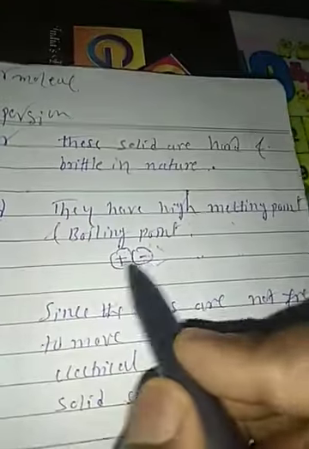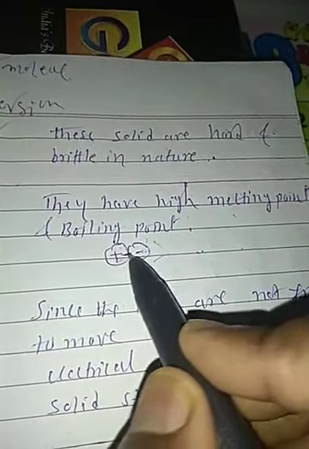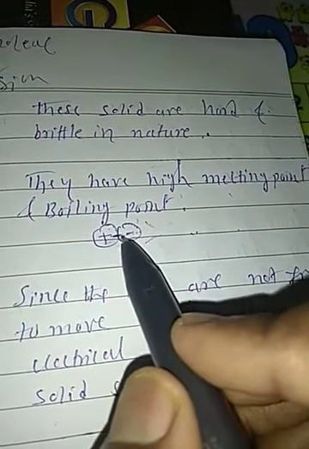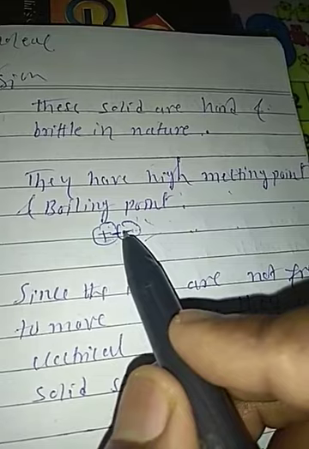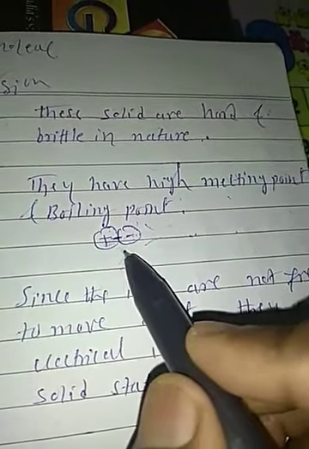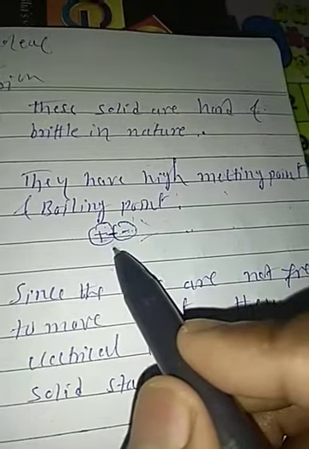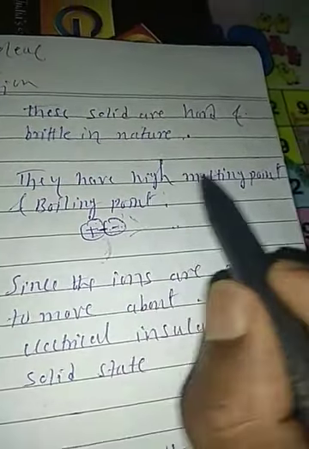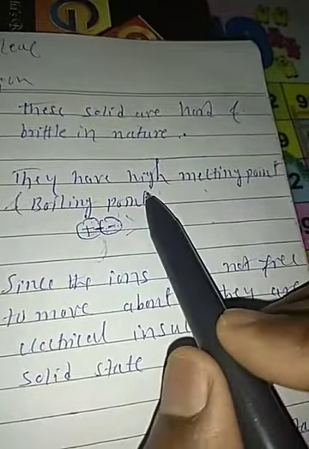If the attraction between them is strong, then to move the particles far apart from each other we have to apply more temperature. At high temperature it is going to melt. That is the high melting point. Understood, students?